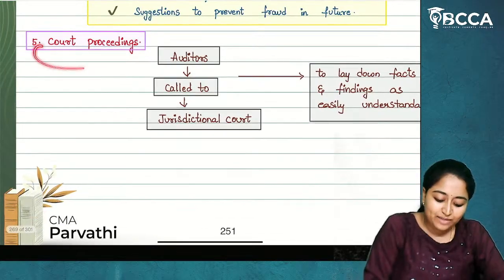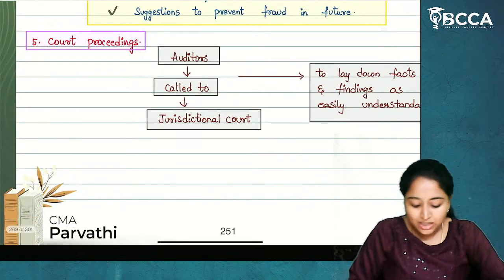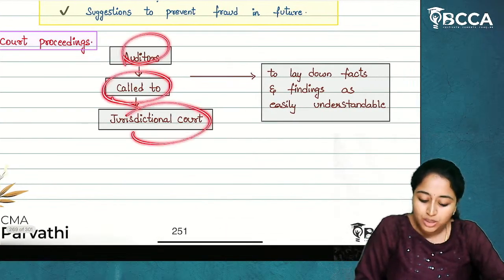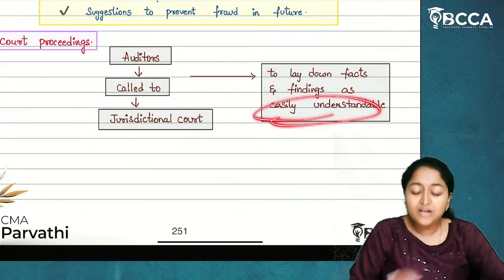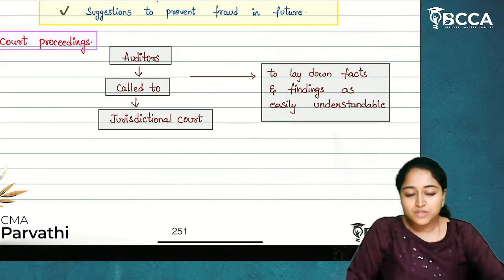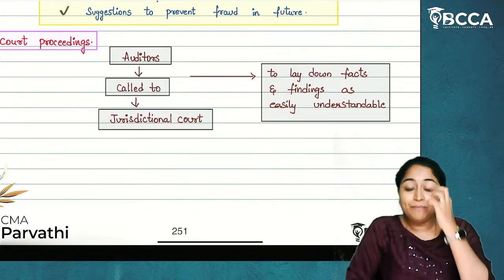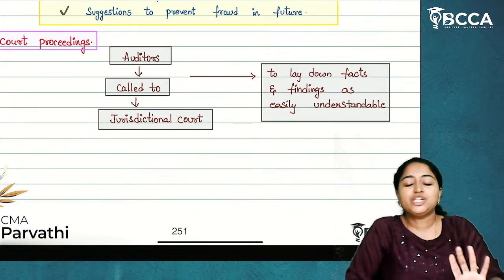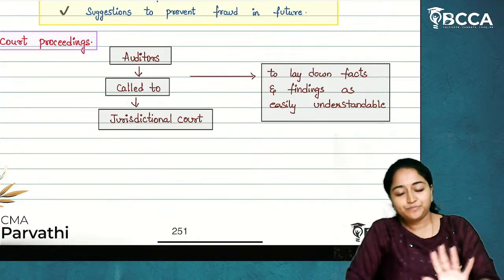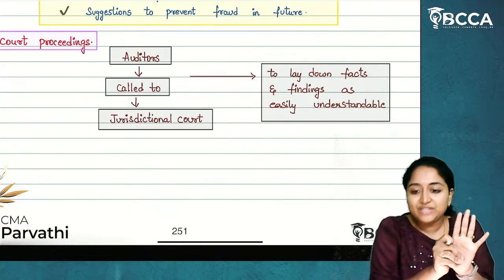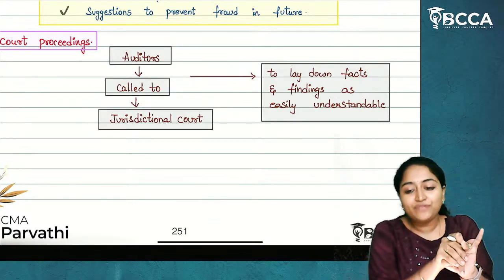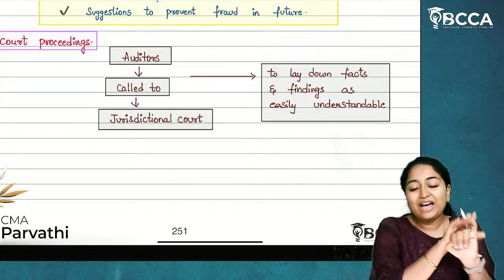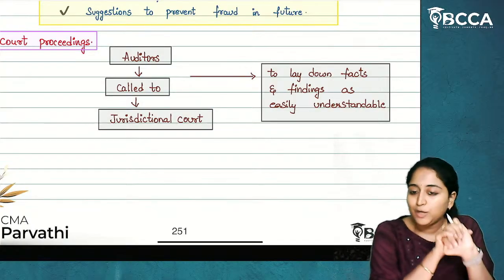Next, at last will be the court proceedings. So, auditors will be called to a jurisdictional court to lay down the facts and findings as they understood them. So, this is the 5-step methodology or investigation methodology in the case of forensic audit. What is it? First, accepting the investigation. Next, planning the investigation. Third, gathering of evidence. Fourth, reporting. And fifth is court proceedings. I hope it is clear.